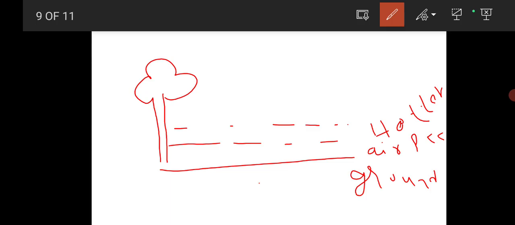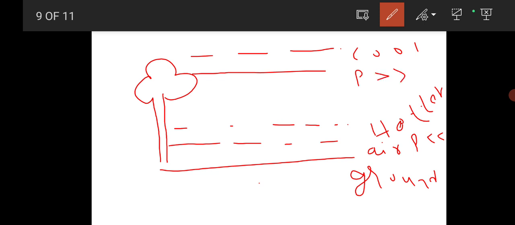As we go up, the upper layers are cool, so density here will be more. These are lower layers. In summer seasons, this will be very hot, density of air will be less. So these lower layers act as a rarer medium.